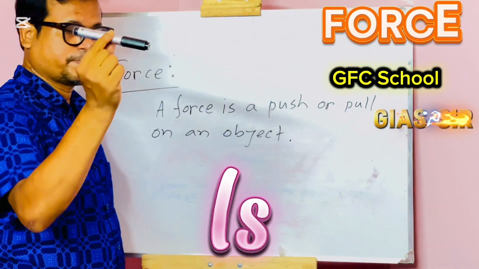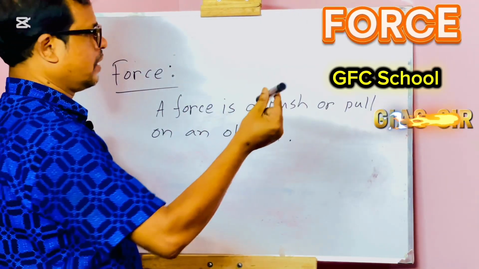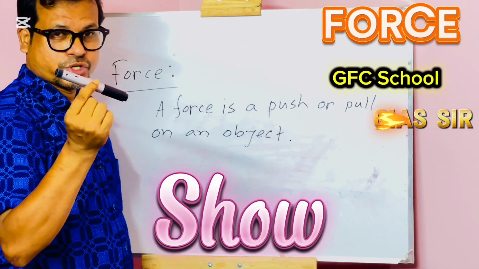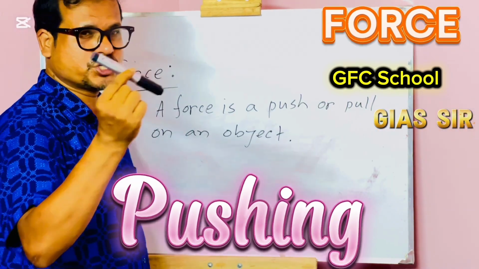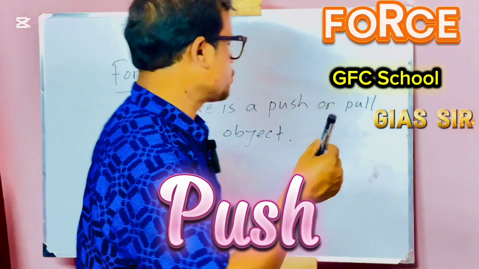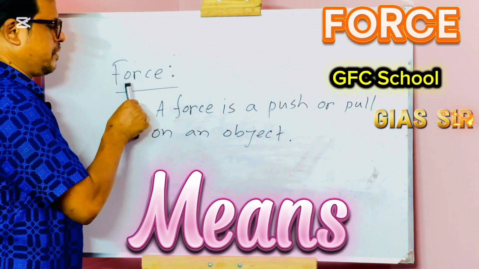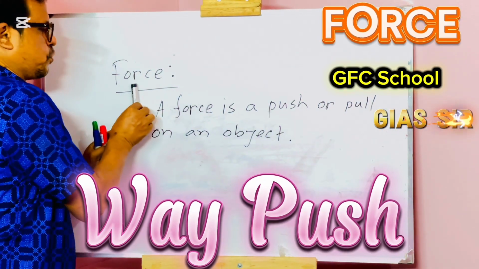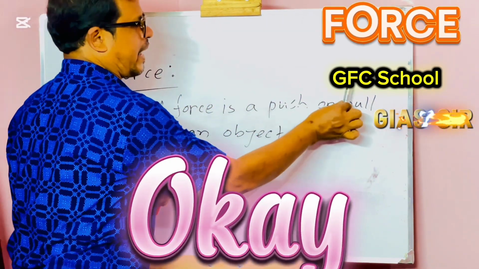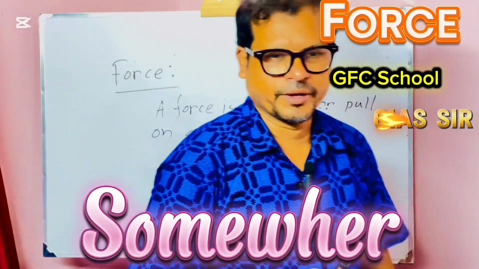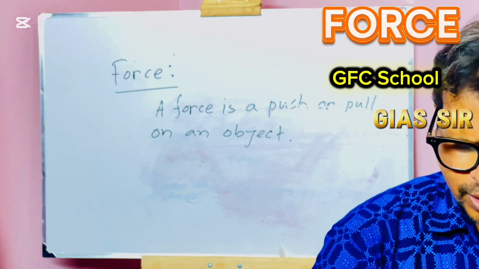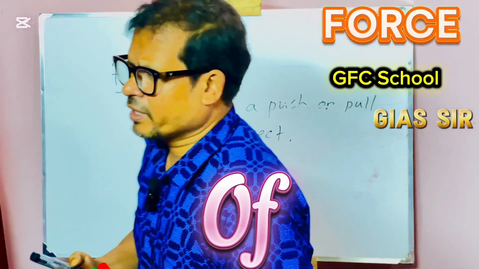Suppose this is a pen. I can show an example of force by pushing and pulling. Push means in such a way, push, and pull means you can pull somewhere. We can give a lot of examples.